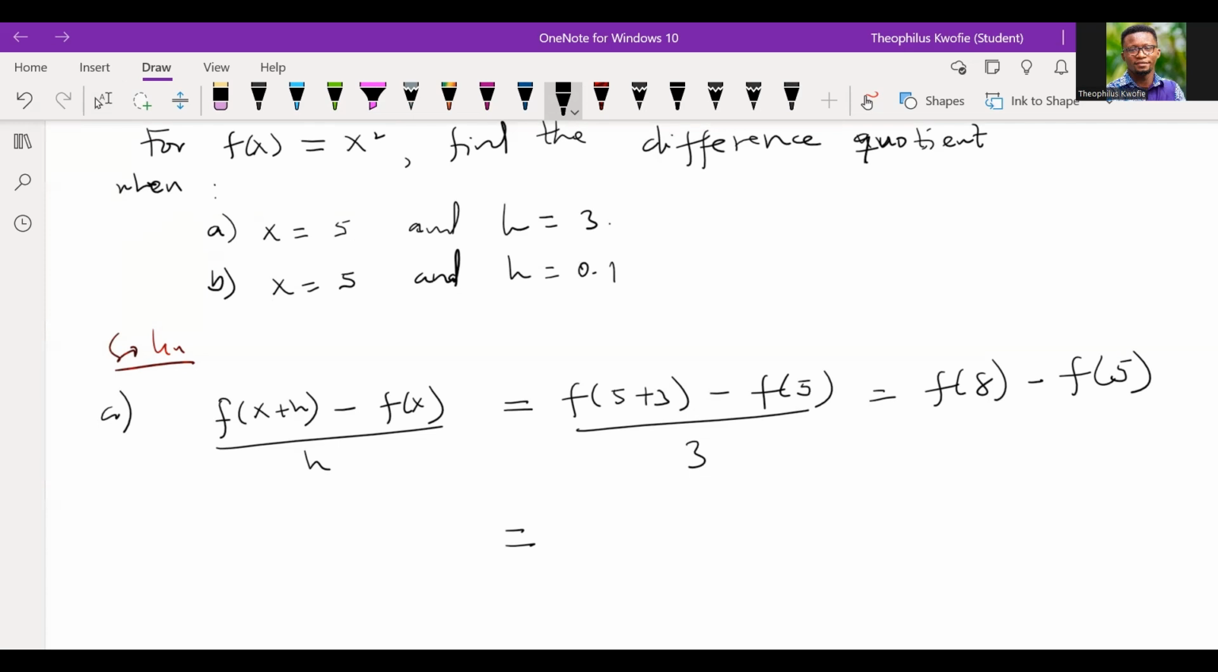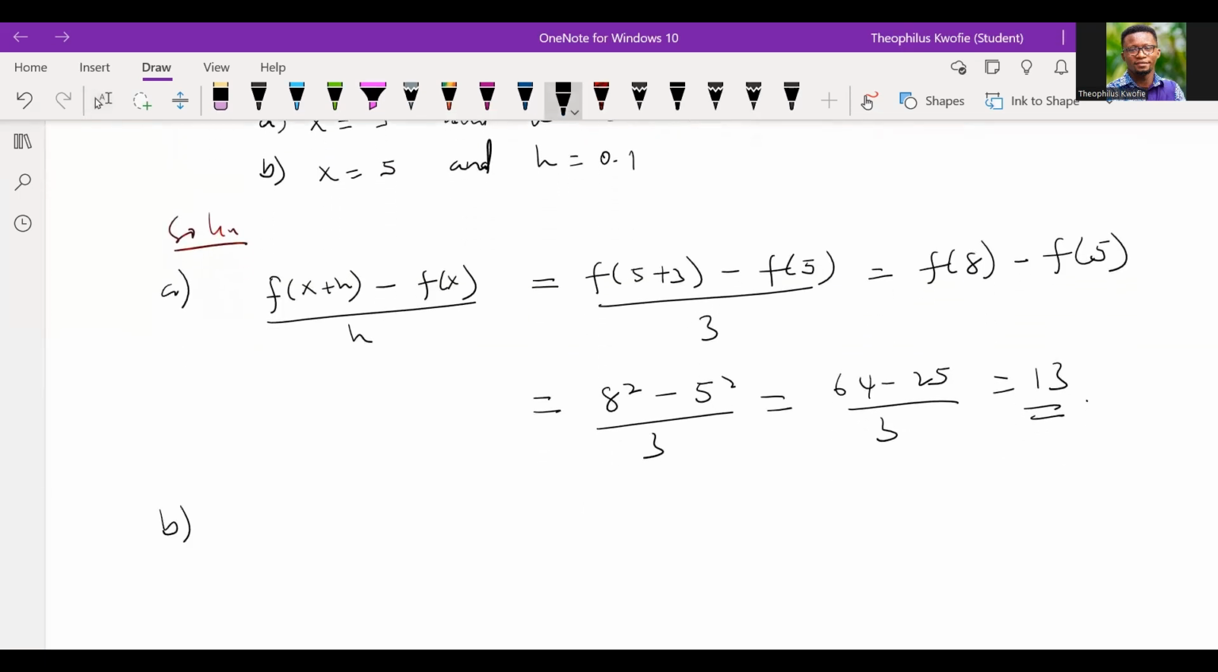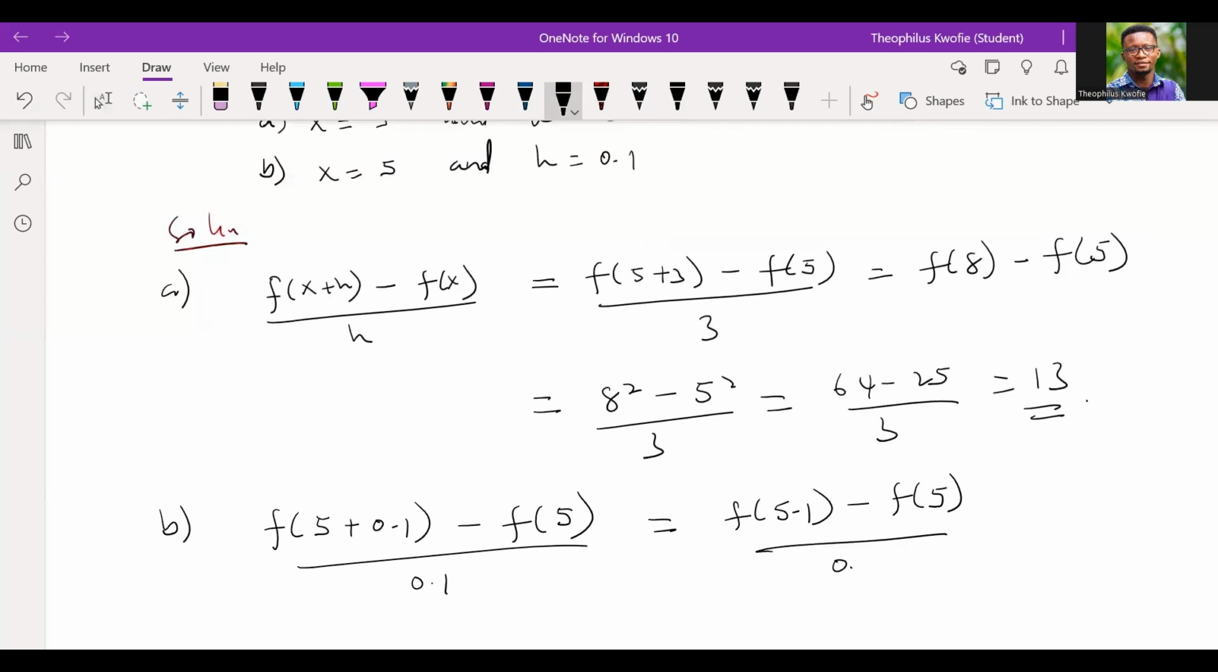So in that case, we're going to have 8 squared minus 5 squared, divided by 3. That gives us 64 minus 25 over 3, which is 13. Good. I hope you all get it. So let's do the b part. With the b part, x is 5 and h is 0.1. With the same computation, my x is still 5 and my h is 0.1, so we have f of 5.1 minus f of 5, all divided by 0.1.